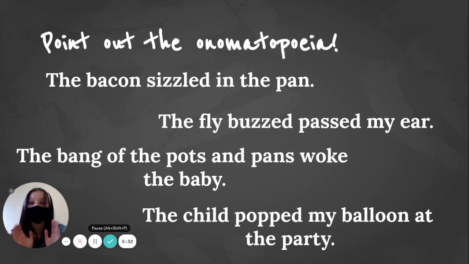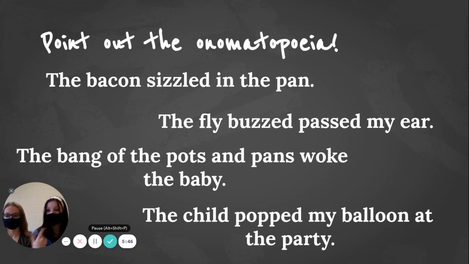We can't restart, but guess what? The word buzz describes the sound and the action of the fly. On to the next one. The bang of the pots and pans woke up the baby. Bang! The word bang describes the sound and the action of the pots and pans, therefore an onomatopoeia.